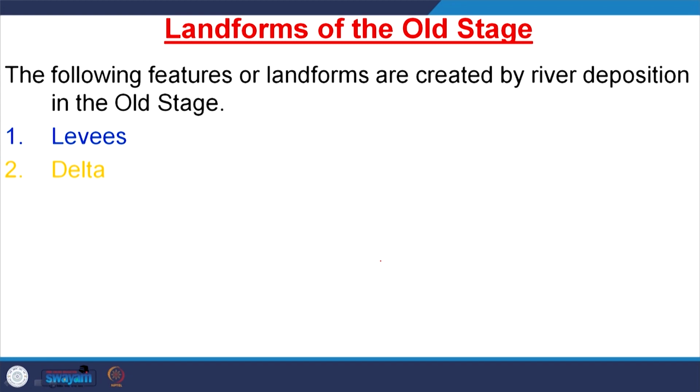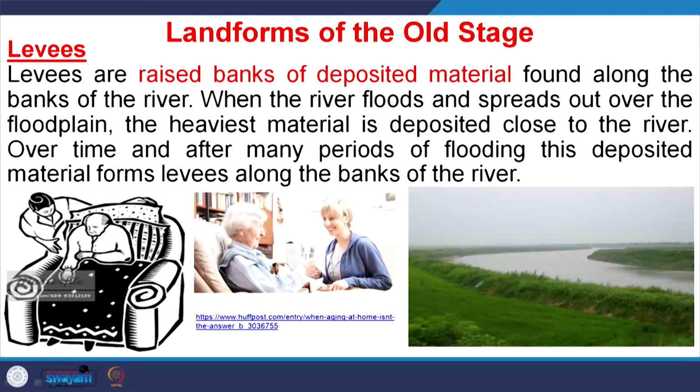We have different deltas and levees, and deltas are mostly studied for hydrocarbon potential, and natural levees, if you see here, with this river on both sides of the river we have elevated topographies. So, that means this topography will look like this.